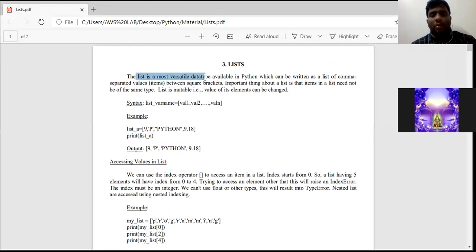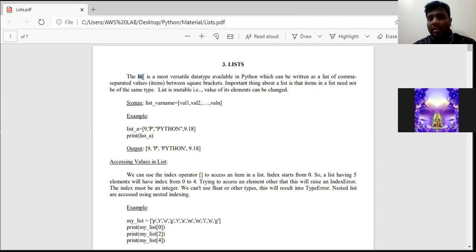Generally, list is the most versatile data type available in Python. List is also one of the data types in the Python programming language. We have dealt with int, we have dealt with float, and complex. In the same way, list is also a sort of data type. That is the first point.